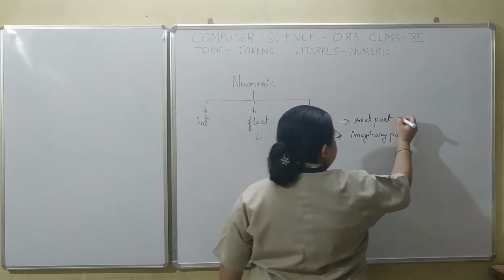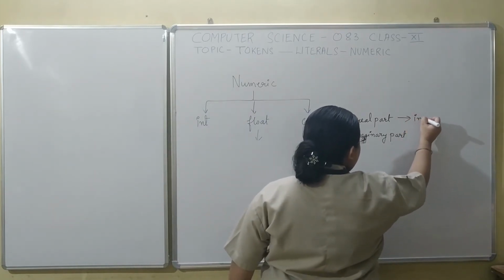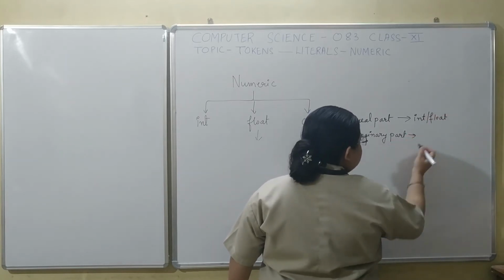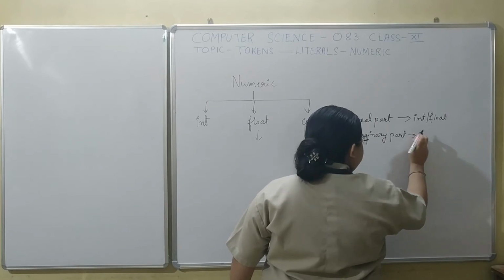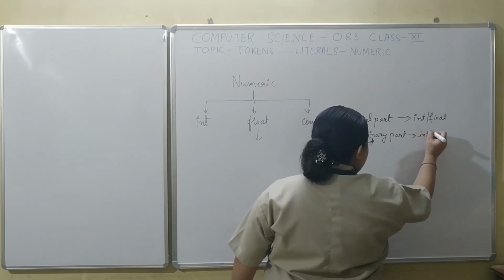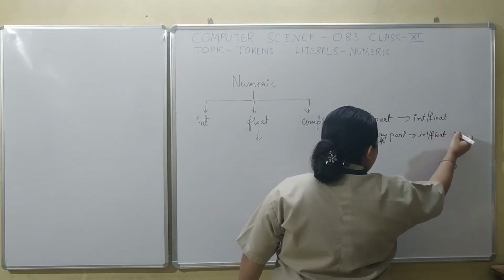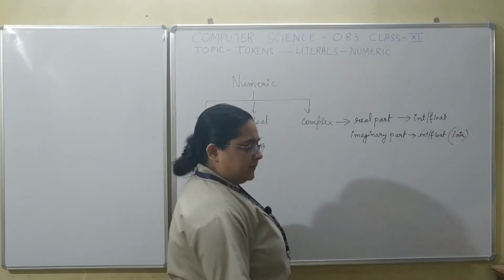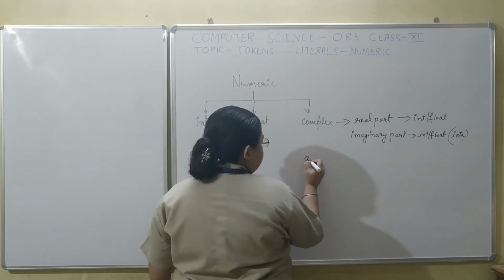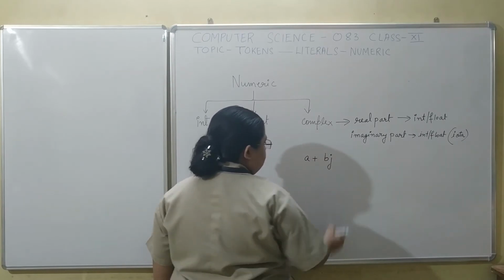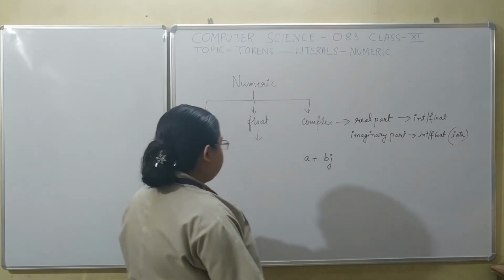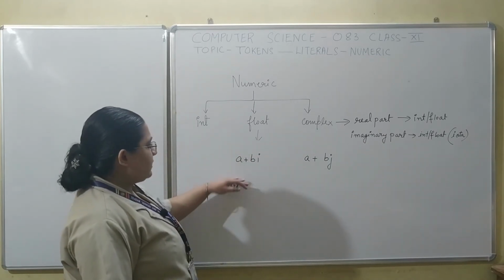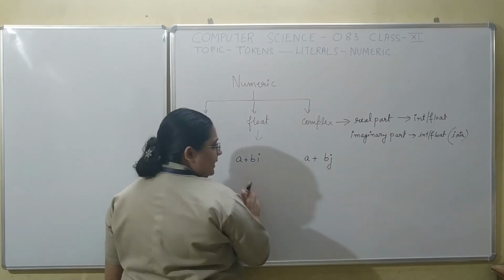Usually the real part is any number, any integer, or it can be any floating point number. And the imaginary part is represented by any coefficient which can be an integer or float value along with an iota. Now what is this iota? Normally these numbers are of this form: a plus bj. In mathematics, we represent it as a plus bi, whereas in Python this i is replaced by a j.